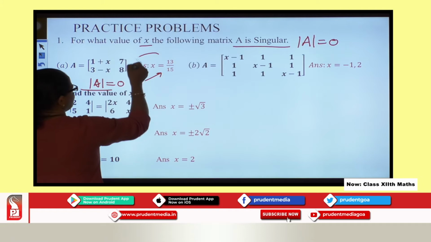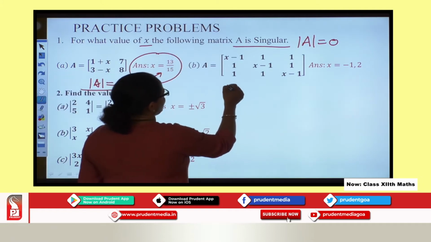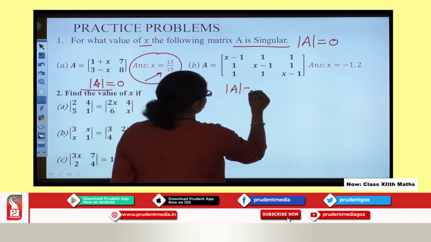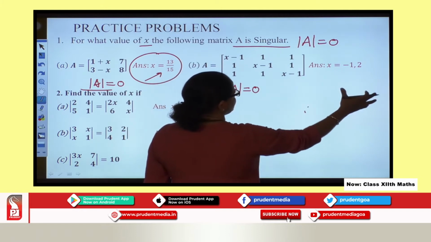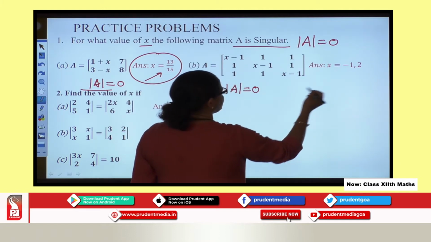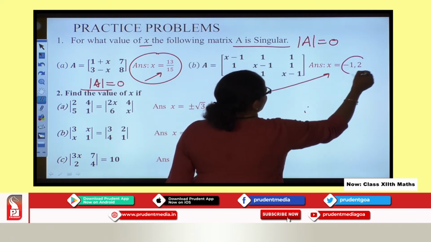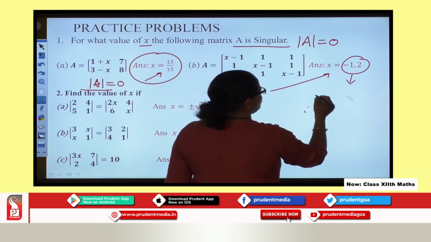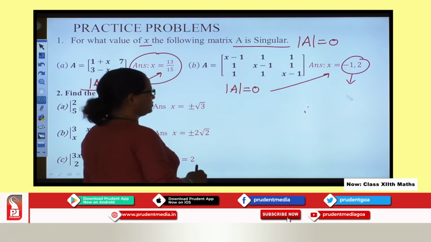So the answer is provided for you all. Okay, so same way again the determinant of this matrix A is equal to 0. So directly you say determinant is equal to 0 and proceed further to get the value of x here as 2 values. The moment you get 2 values, what does it mean? You get a quadratic equation equal to 0.